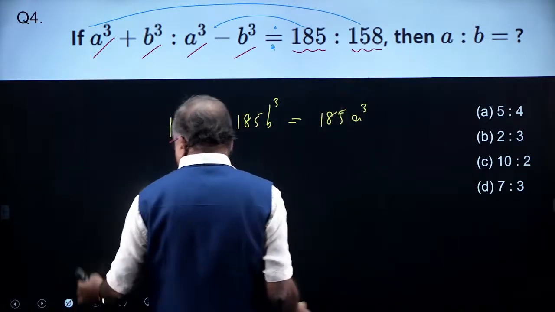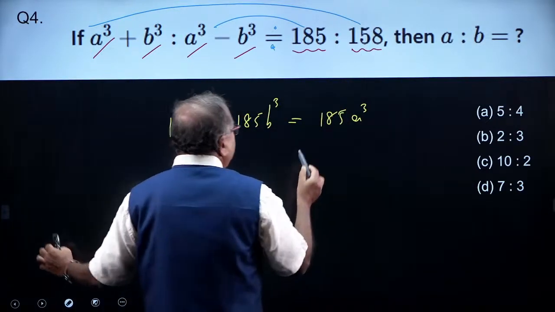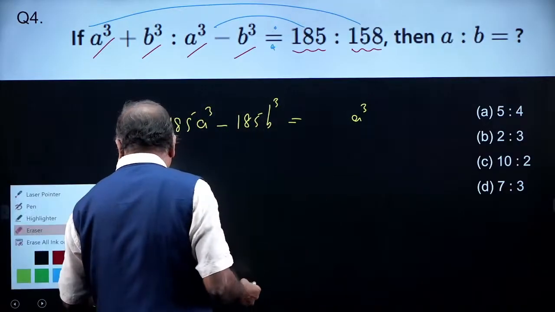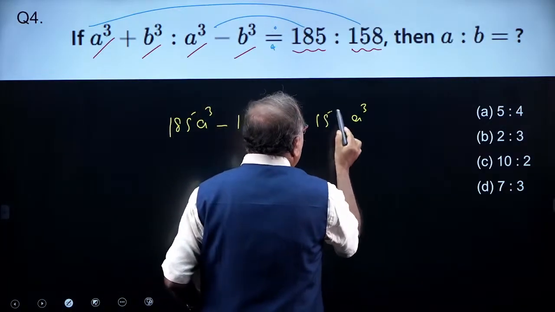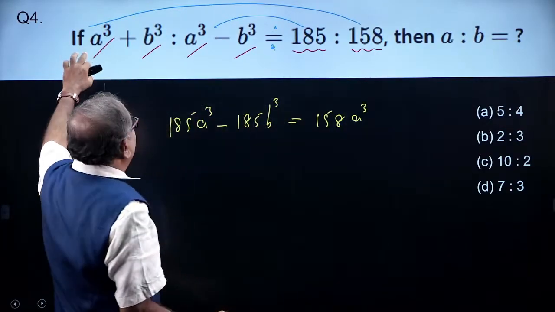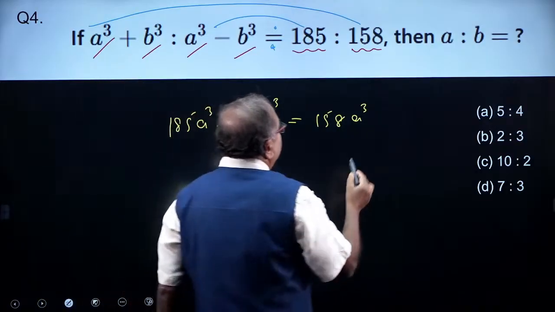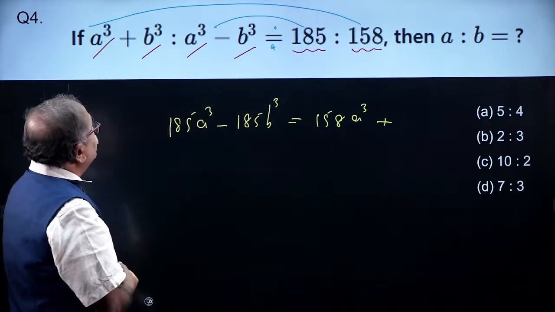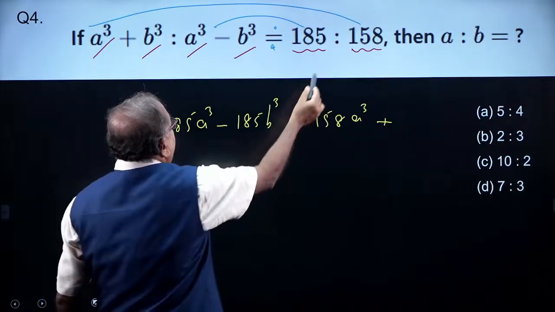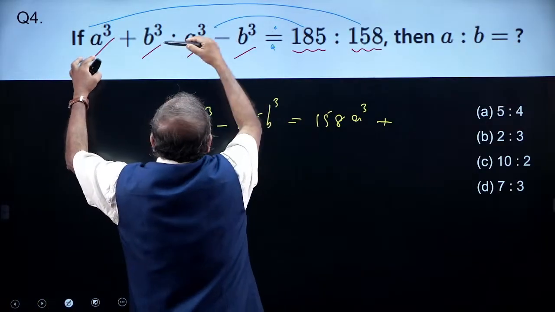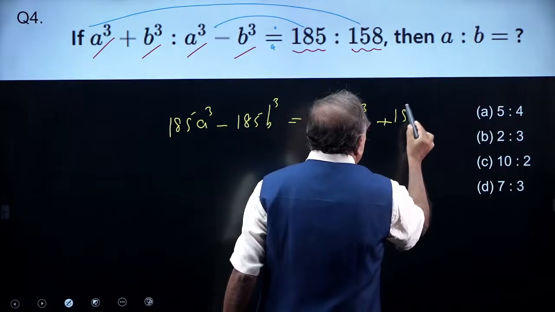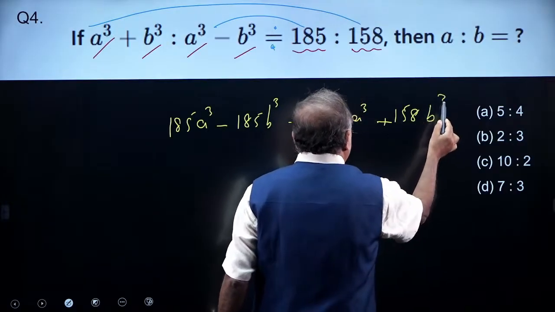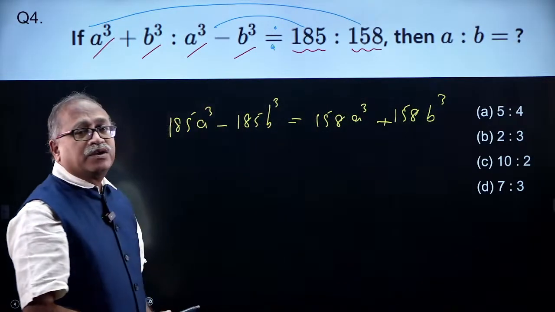Product of extremes 158a cube plus the product of extremes 158b cube. You must have done this part.